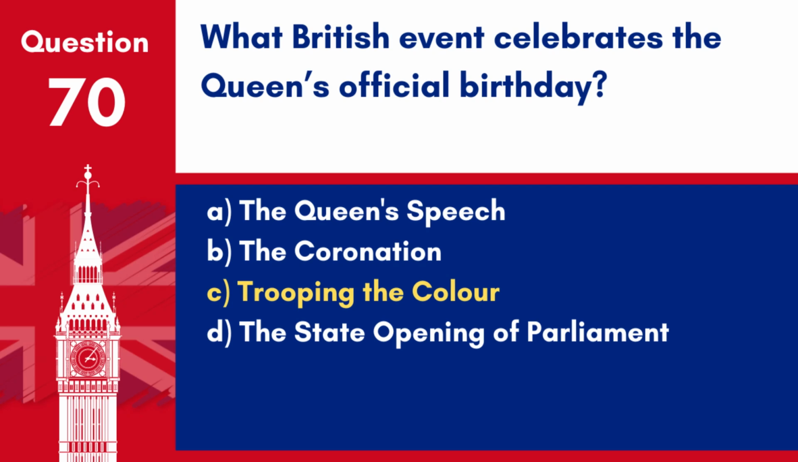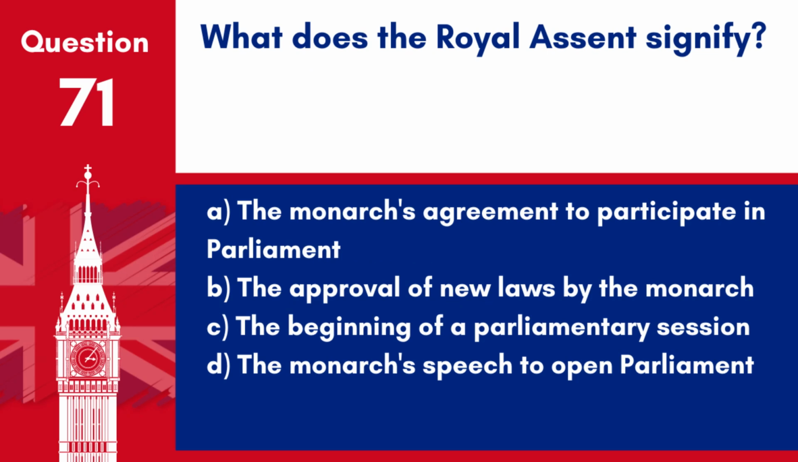Answer: C. Trooping the Colour. Trooping the Colour is an annual event that marks the official birthday of the British monarch. Question 71. What does the royal assent signify? A. The monarch's agreement to participate in Parliament. B. The approval of new laws by the monarch. C. The beginning of a parliamentary session. D. The monarch's speech to open Parliament.